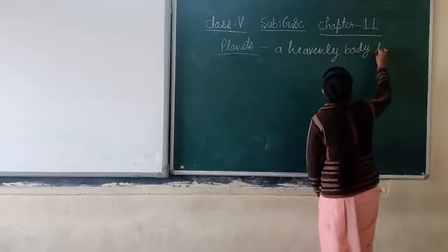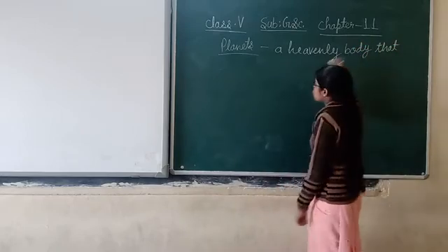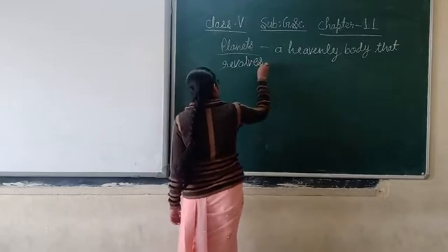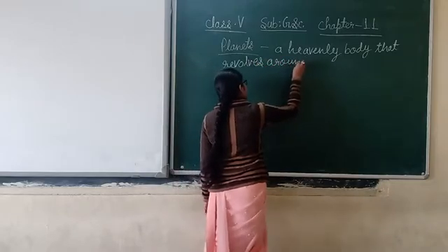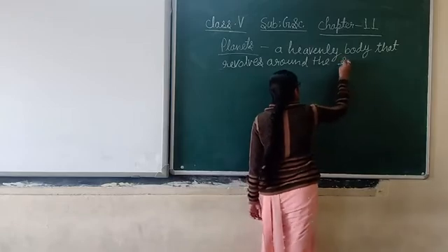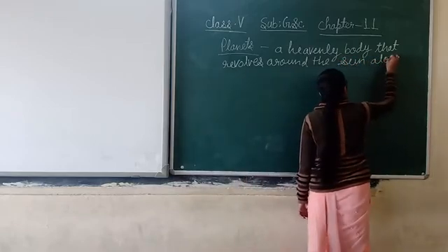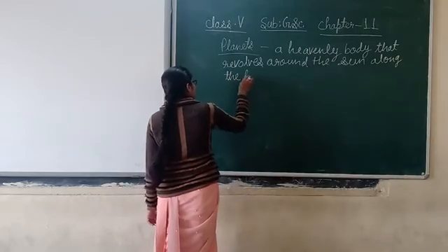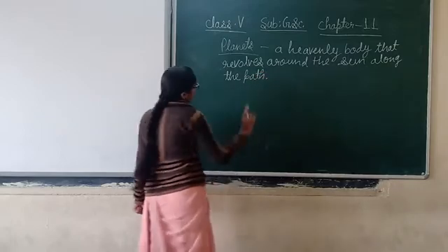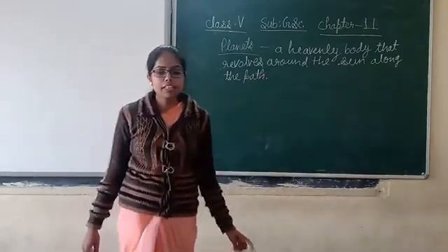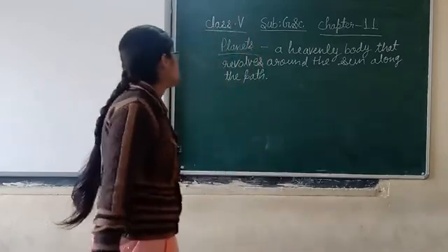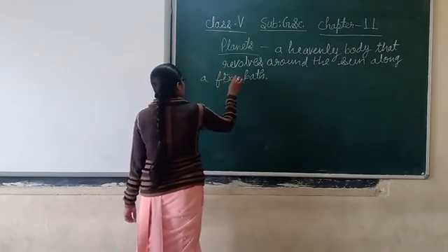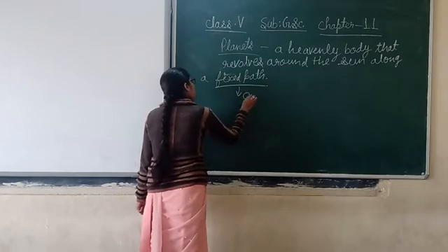A heavenly body that revolves around the Sun along the fixed path. So, if anyone asks you what is a planet, you will say that it is a heavenly body that revolves around the Sun along a fixed path. And this fixed path is known as the orbit of the planet.